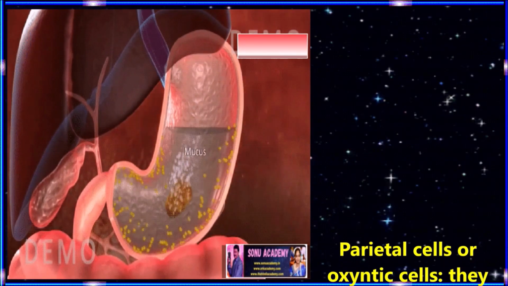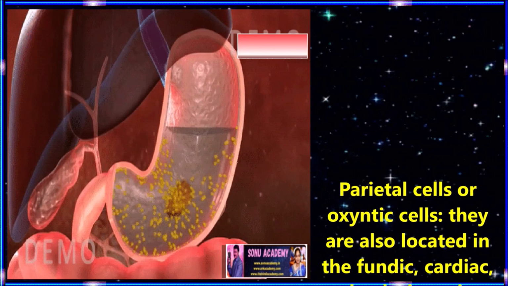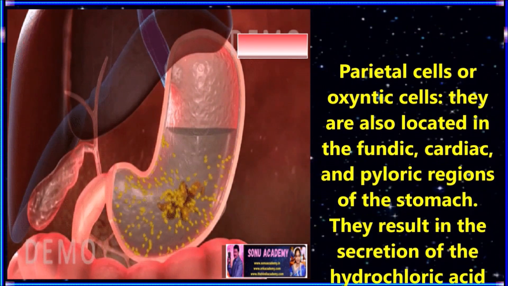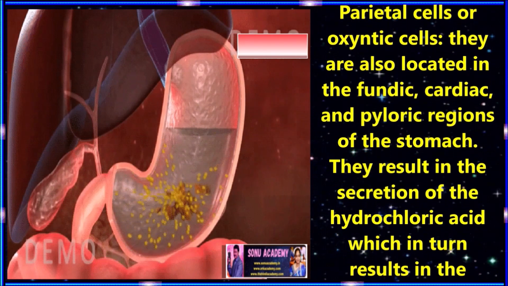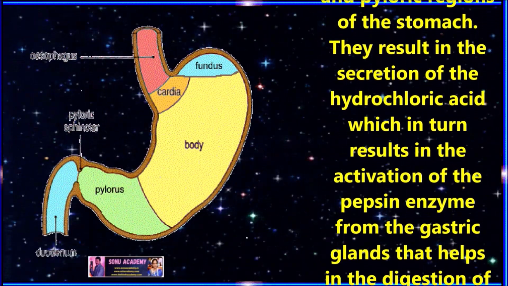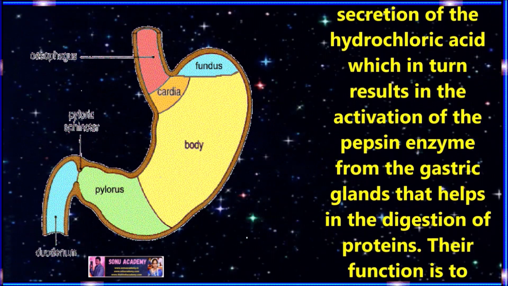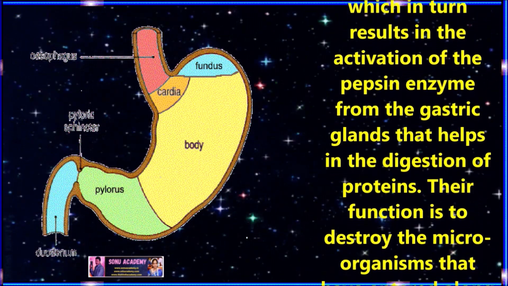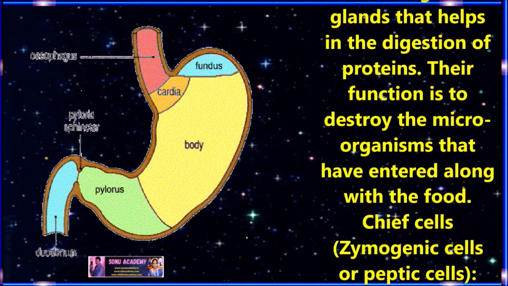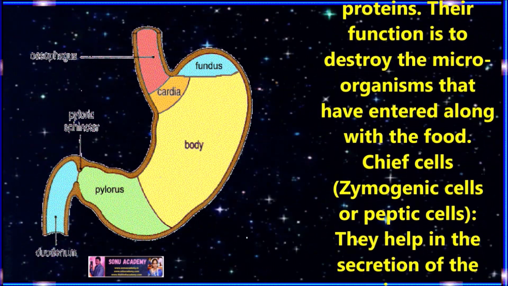Next are parietal cells or oxyntic cells. These are also located in the fundic, cardiac, and pyloric regions of the stomach. They secrete hydrochloric acid, which in turn activates the pepsin enzyme from the gastric glands that helps in the digestion of proteins. Their function is to destroy the microorganisms that have entered along with the food.